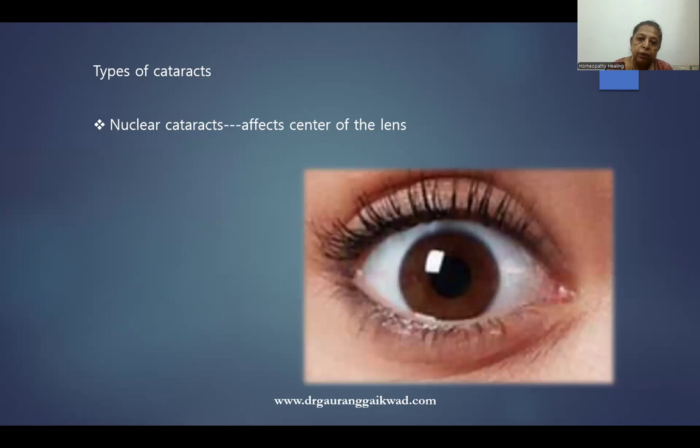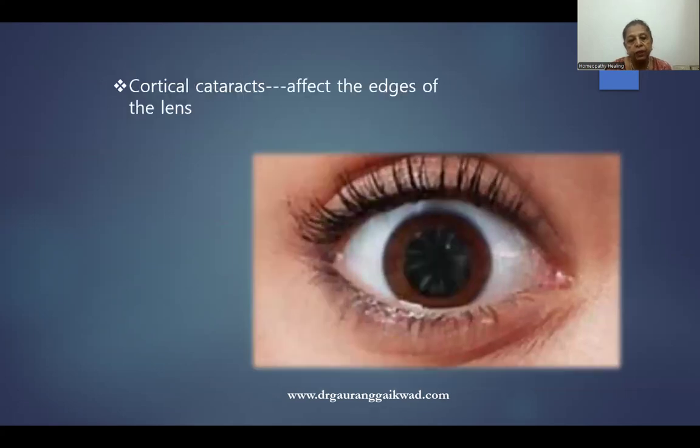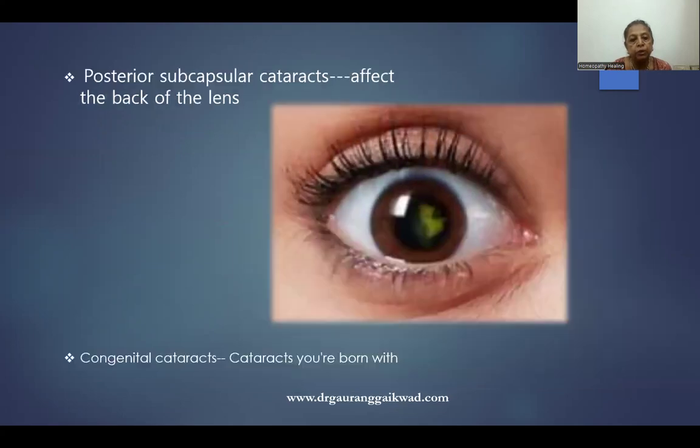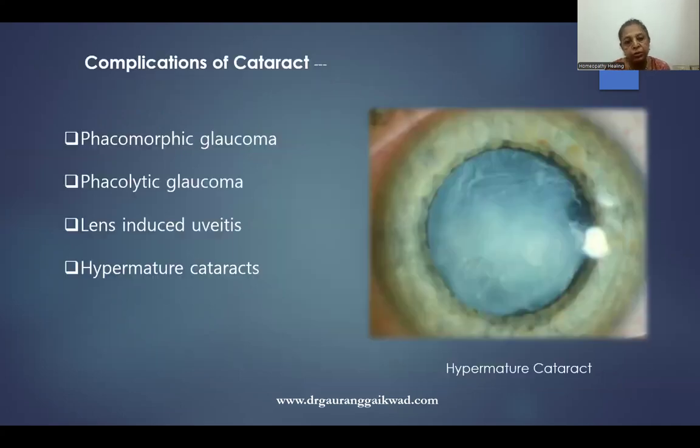Only by examination do we come to know what type of cataract it is, whether it is a nuclear cataract or a cortical cataract. Nuclear cataract is usually a central cataract. In that case, usually in the sunlight, the patient gets less vision. And in case of cortical cataract, evening vision is reduced. And there is posterior subcapsular cataract, where only the capsule is affected, but definitely vision is reduced.